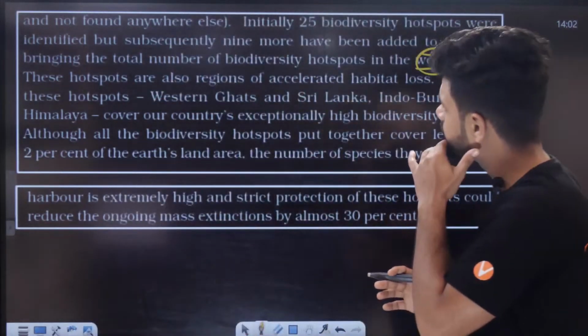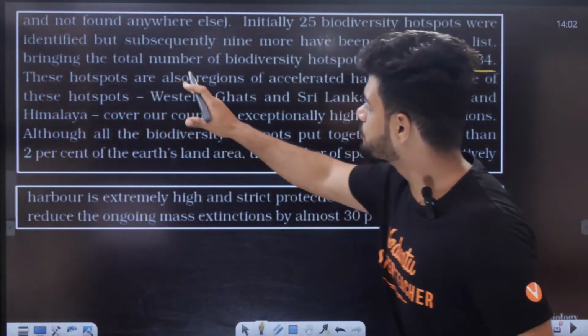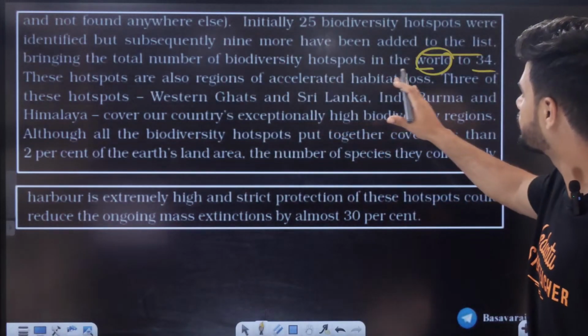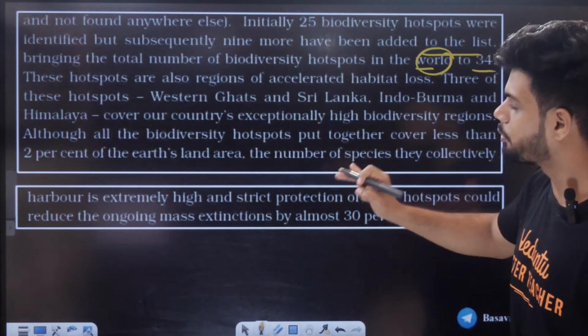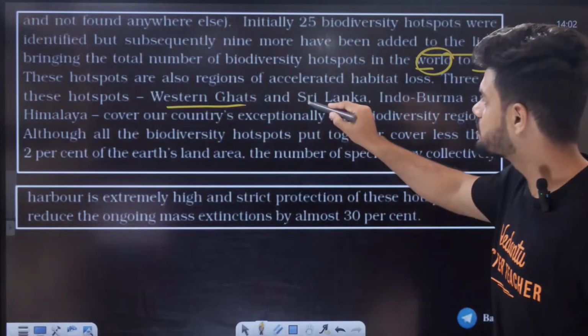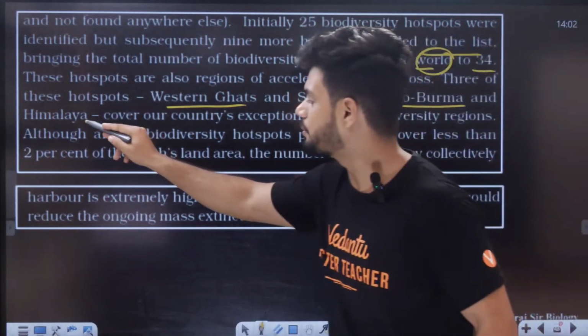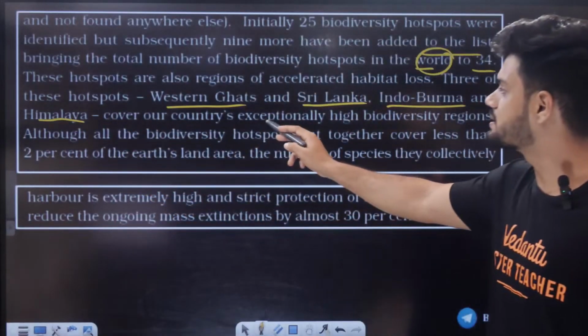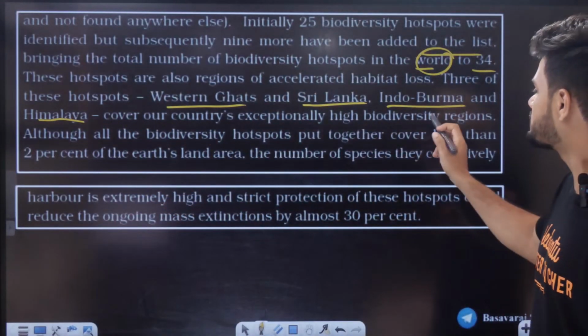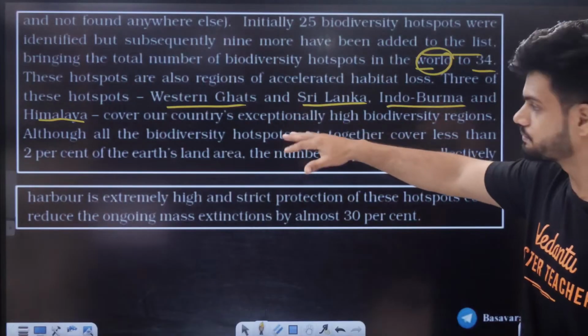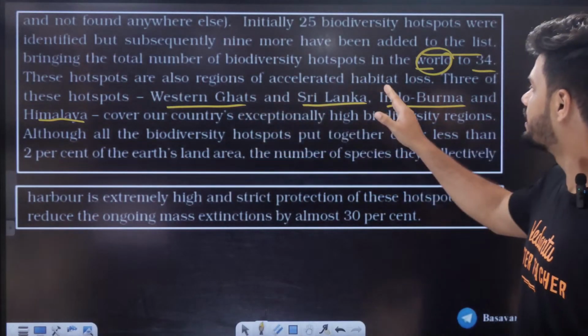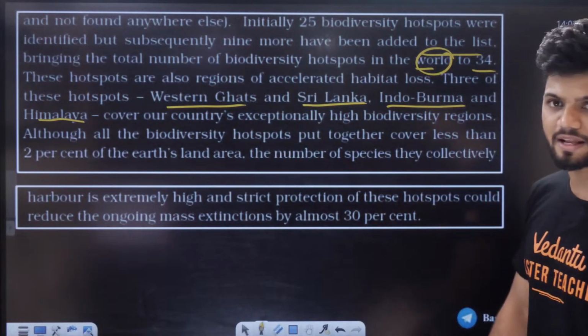These hotspots were also regions of accelerated habitat loss. Three of these hotspots, Western Ghats and Sri Lanka, Indo-Burma and Himalaya, cover our country's exceptionally high biodiversity regions. So all of them are near India.